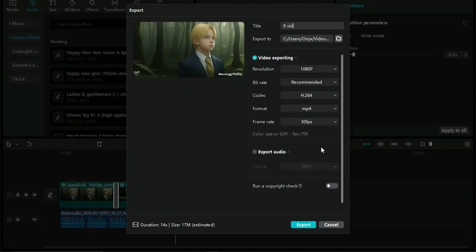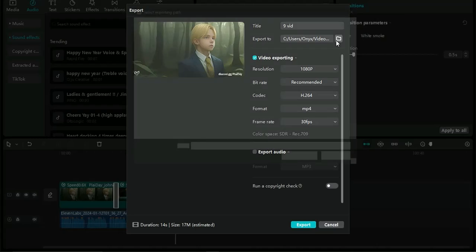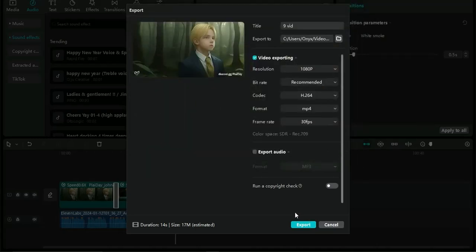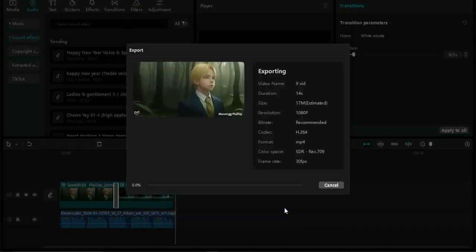Once I give it a name, I'm going to select the directory which I want the video to export to. Once the directory has been selected, simply click on export, and the video exporting process will begin, and you can get your cool video just by utilizing AI tools. So basically that's how simple it is to do this.